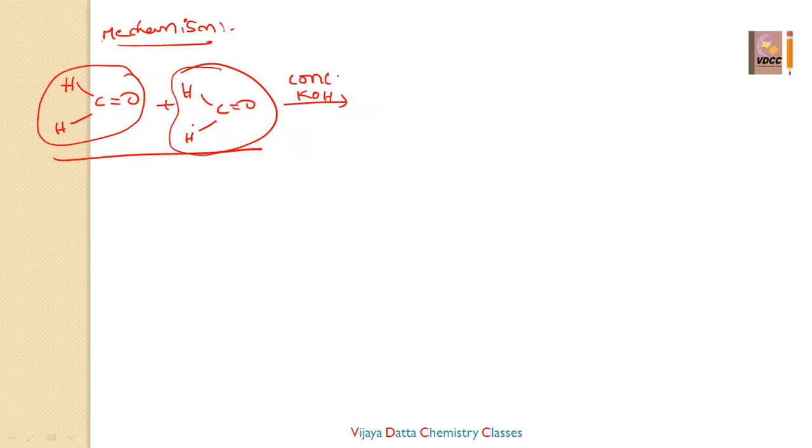One undergoes oxidation and one undergoes reduction. So one of the aldehyde molecules is reduced to the alcohol, and one molecule is oxidized to the carboxylic acid. But here we are using potassium hydroxide, so we get salts of acids. See here, which one is getting oxidized? This one is getting oxidized and this one is getting reduced, because both are the same. Then the potassium hydroxide undergoes oxidation and reduction.